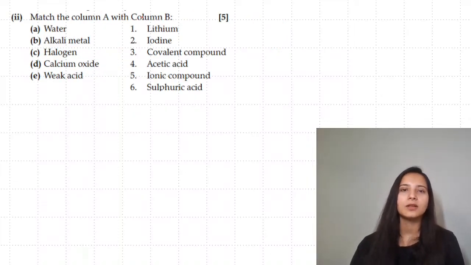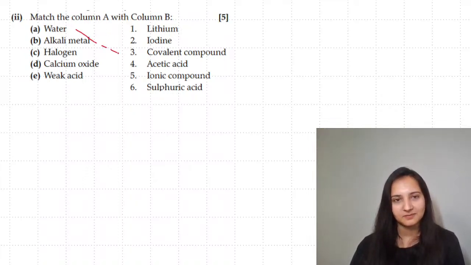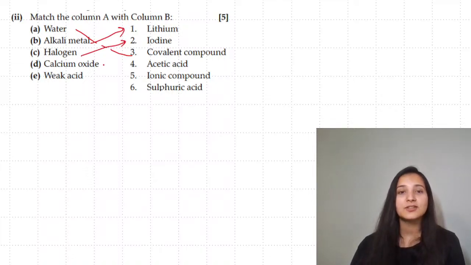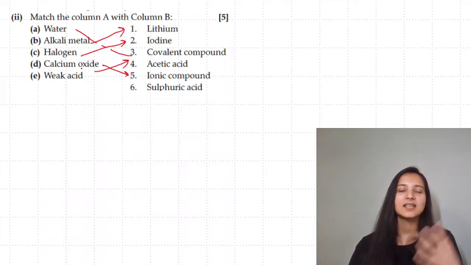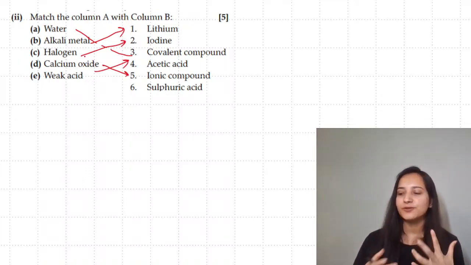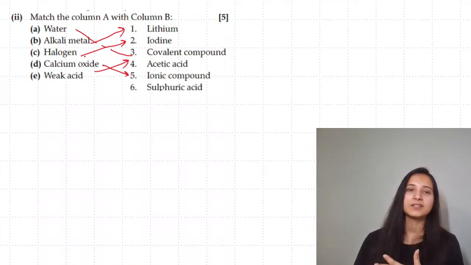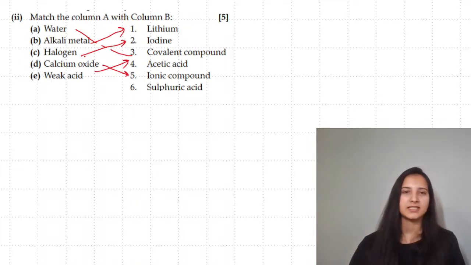Match the following, column A with B. Water is a covalent compound. Lithium is an alkali metal. Iodine is a halogen. Calcium oxide is an ionic compound. A weak acid is acetic acid. Nowadays, it's common for you people to match the following in such a way that you have one option extra in the right hand side.